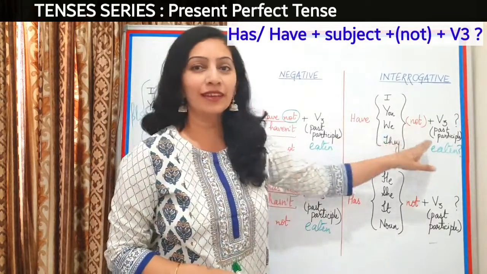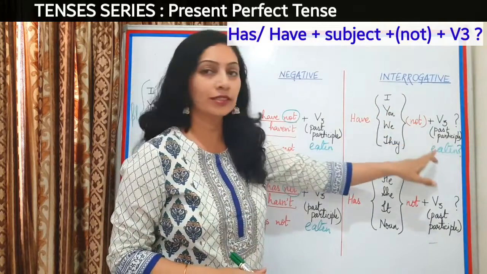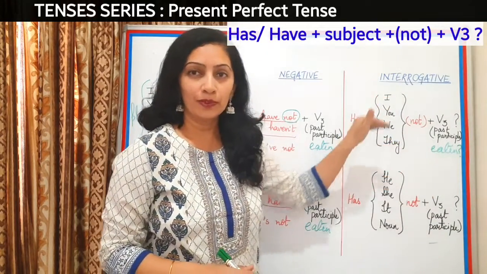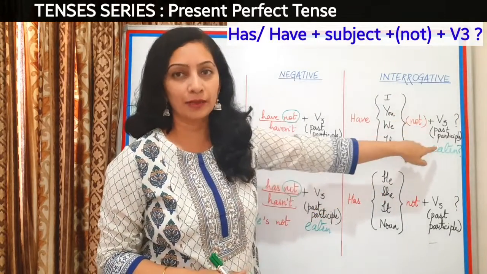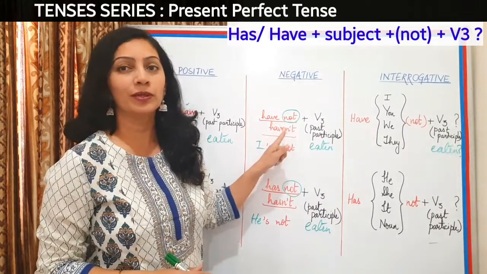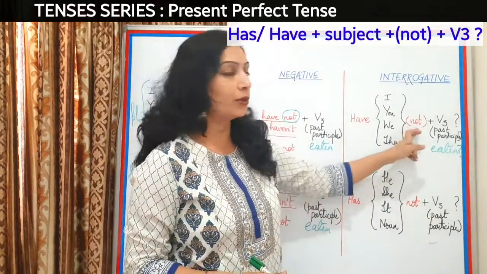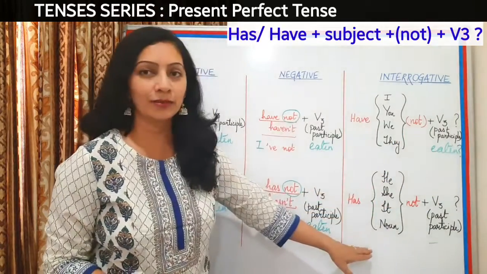Now, if I want to make a negative interrogative, then how do I use it? Have I not eaten? Have you not eaten? Now, please make sure that your word not should be after the subject, whereas in negative sentences, it will be after the auxiliary verb. So, have we eaten? Have they not eaten? Easy to make. Let's go to the next category of subjects.